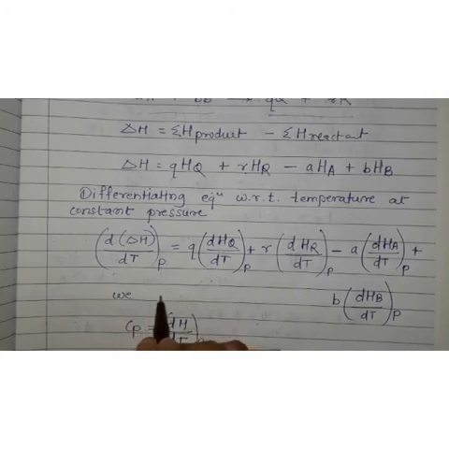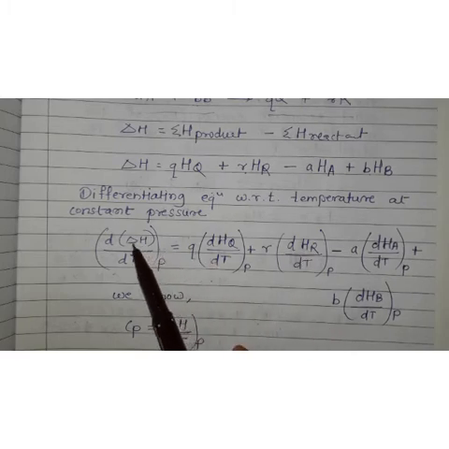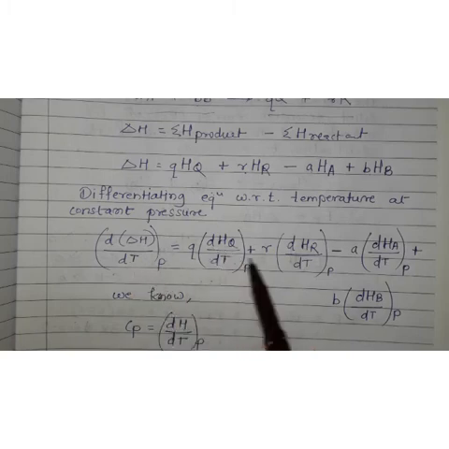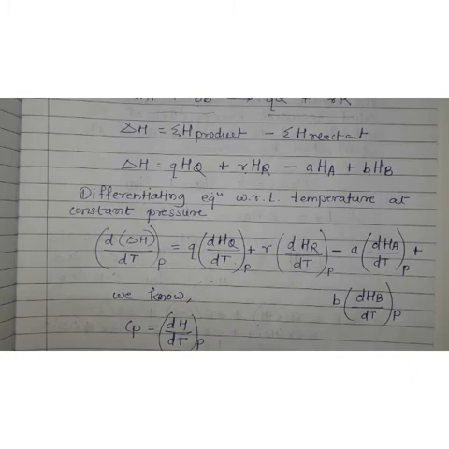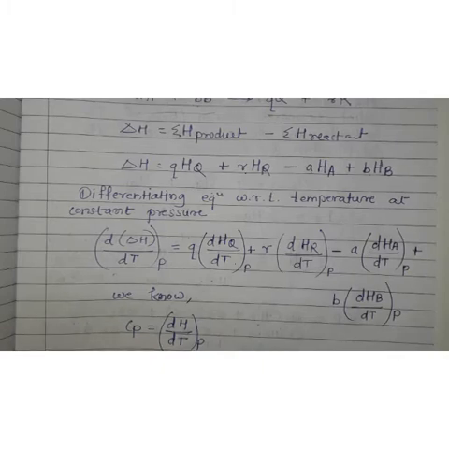In the last video we studied that specific heat at constant pressure is given by dH upon dt. Now see, everywhere we have dH upon dt. So this equation we can write in the form of specific heat at constant pressure, right? So let us write that.